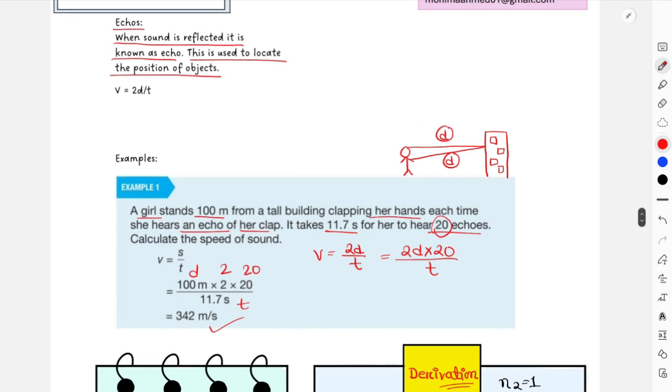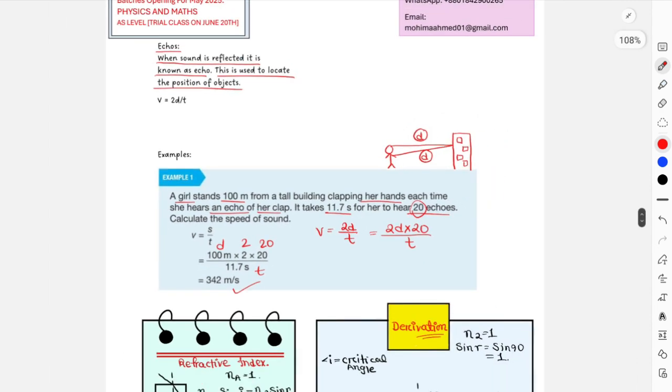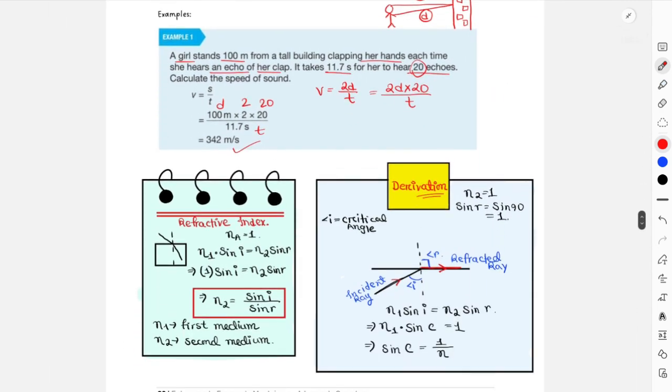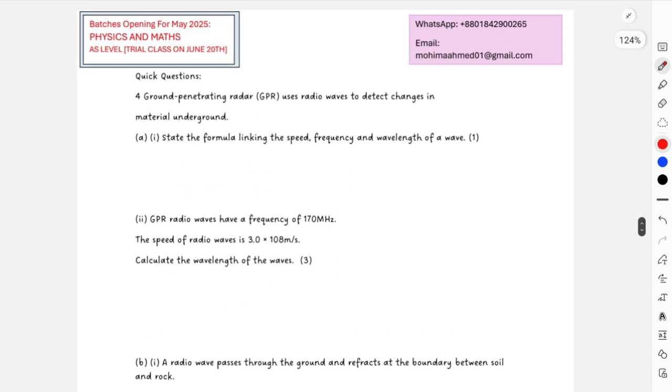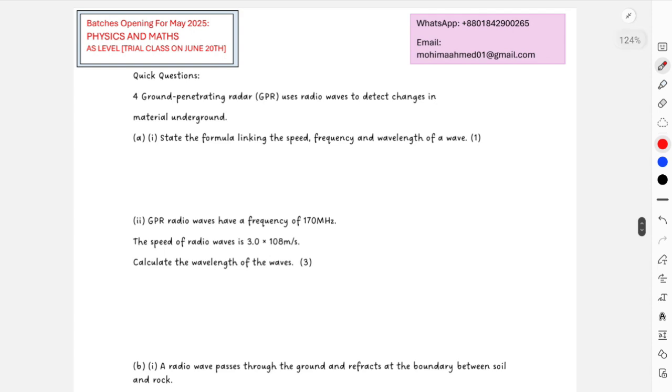This kind of echo calculation is extremely important. They would ask you in both paper 1 and paper 2. Quite repetitive questions from this concept. So yeah, this is it for your sound waves, or all waves actually. That is all the things that you need to remember for waves. So let's move on to a very quick question now.